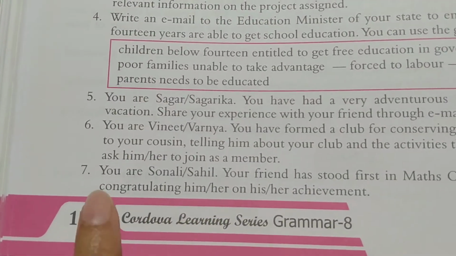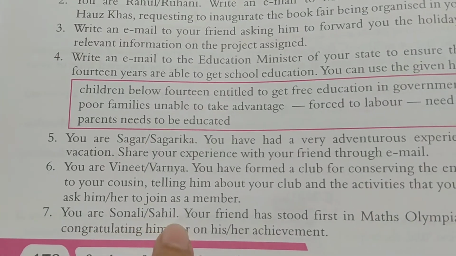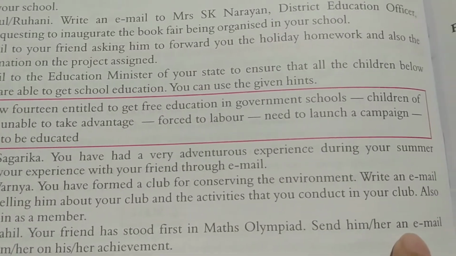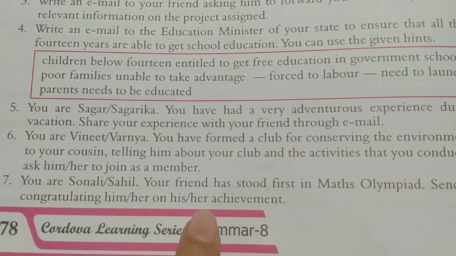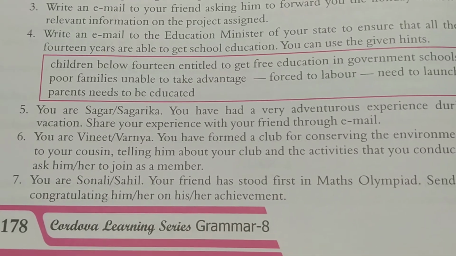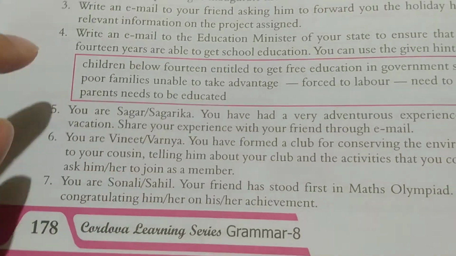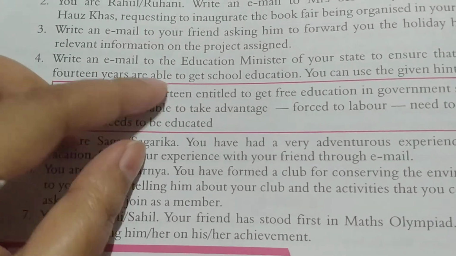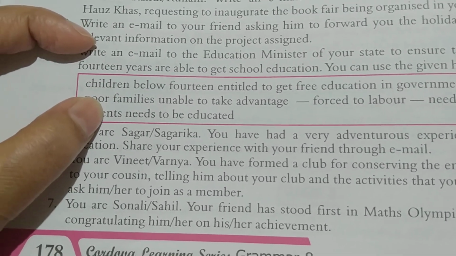You also have to look at this particular mail. You are Sonali or Sahil. Your friend has stood first in the Maths Olympiad. Send him or her an email congratulating him or her on his or her achievement. So this is also a simple email that you should know. You can write it on your own. This one I'll send to you, how to write an email to the education minister, because this is a formal mail. So you should know how to write it, and it will be given to you.